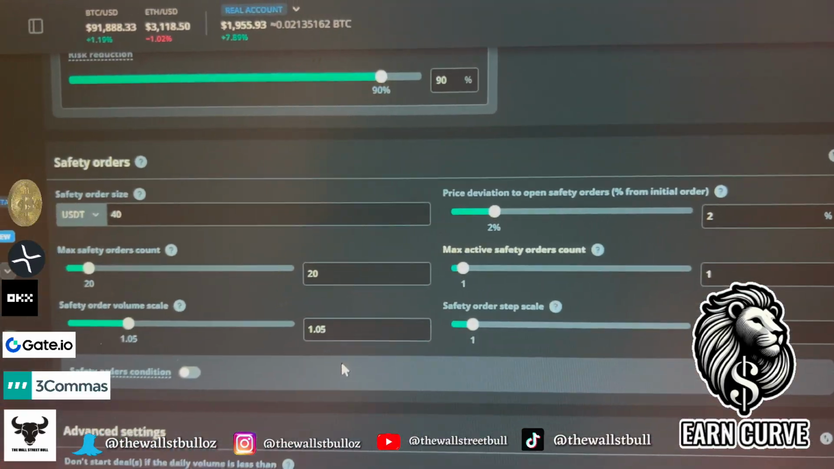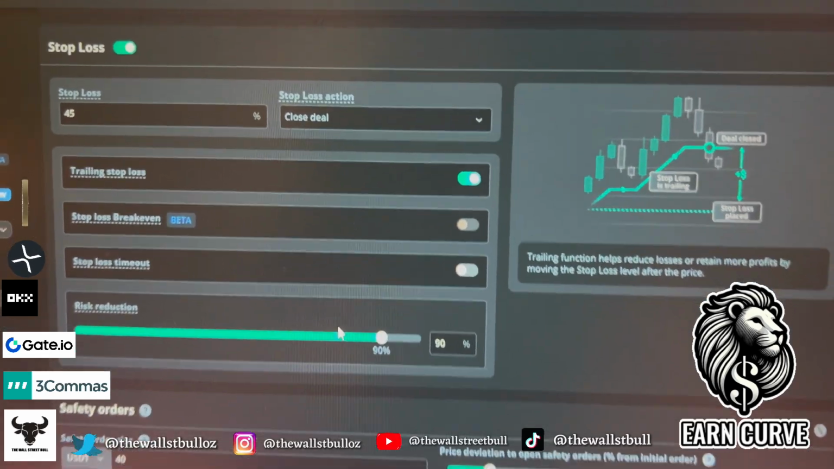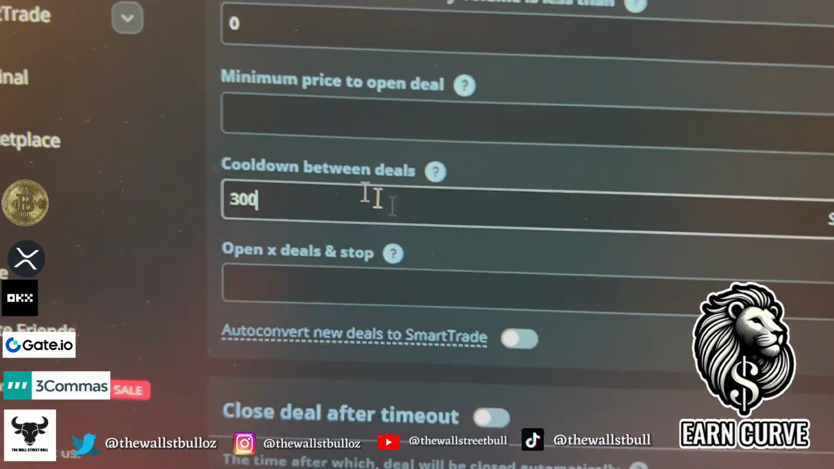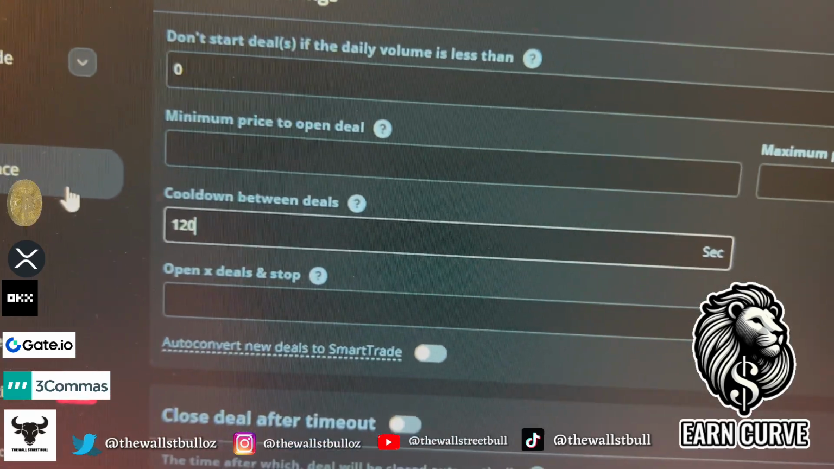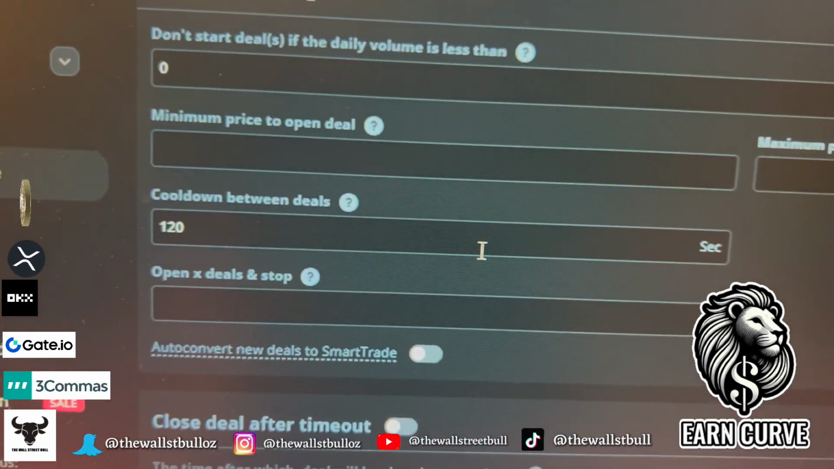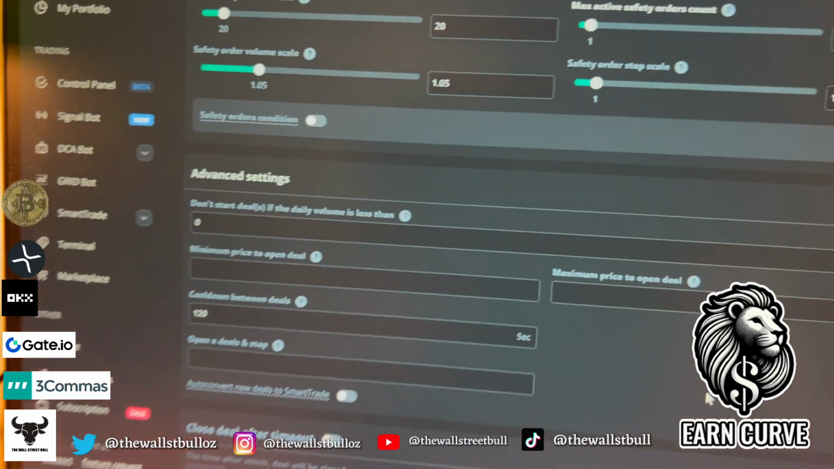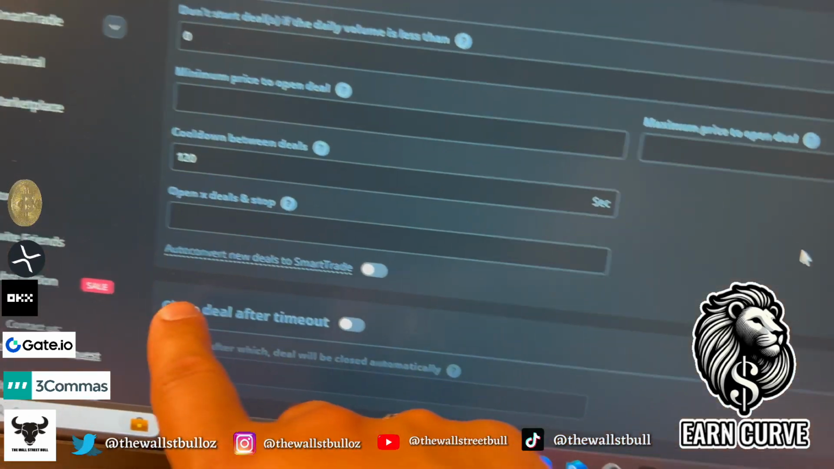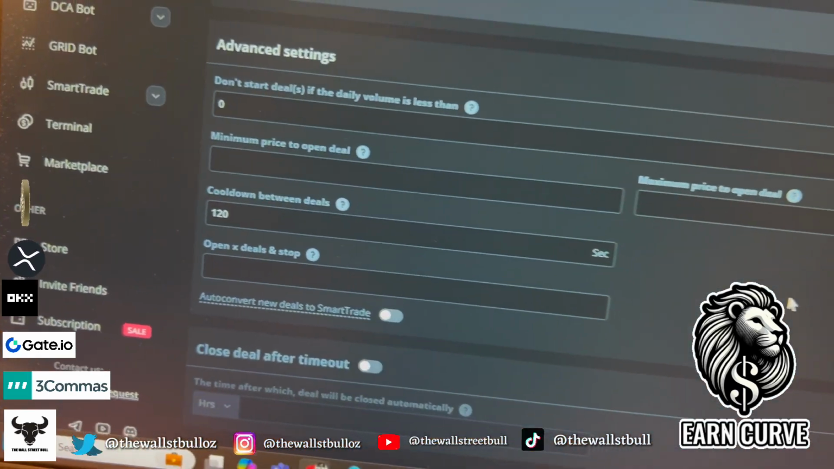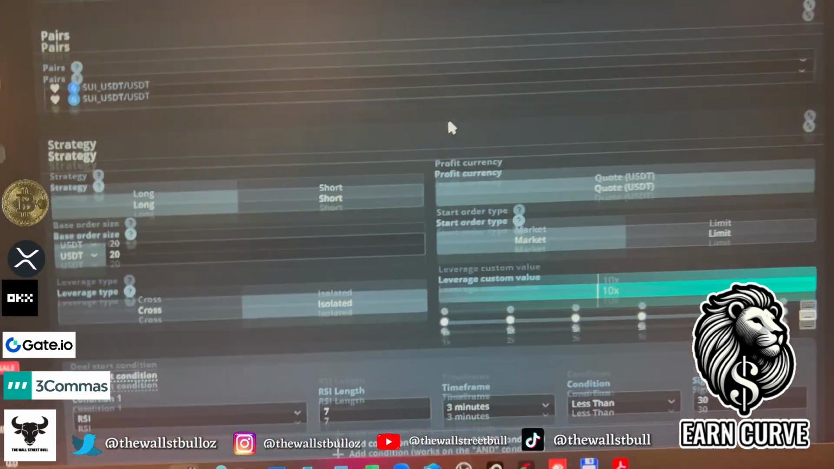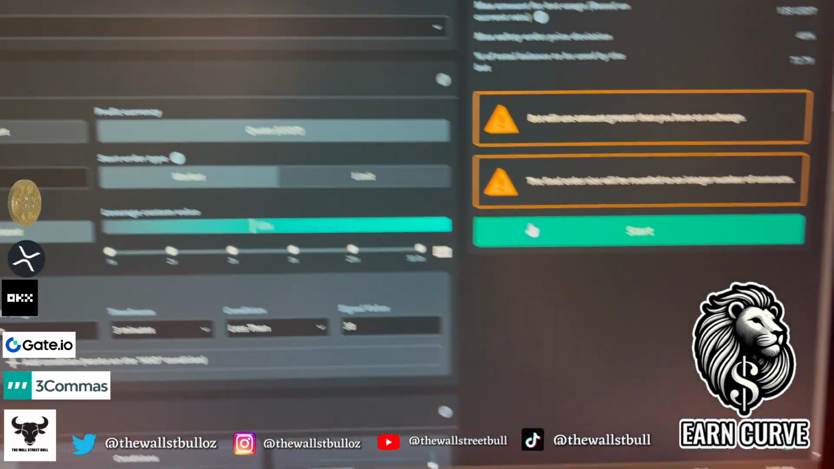Again, we've got our safety order set up. We've got our stop loss set up at 45%. Now, this is an interesting one. Cool down between deals. I like to set to 120 seconds. Again, if you're doing it instantaneously, the signal might not come through accurately. And that's pretty much it. I don't mess around with close deal after timeout. Moving up right here, that's pretty much my setup. All right. So that's how you set it up. Then you go start.